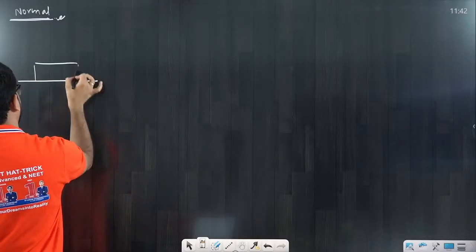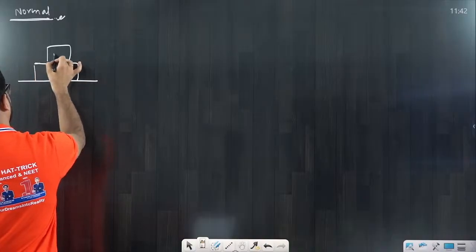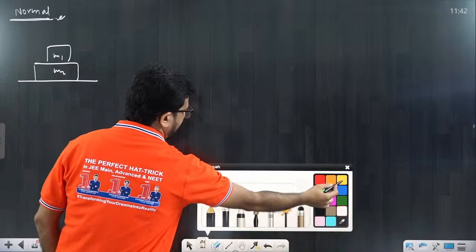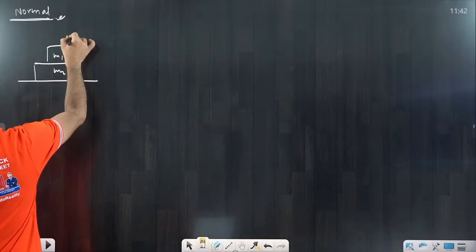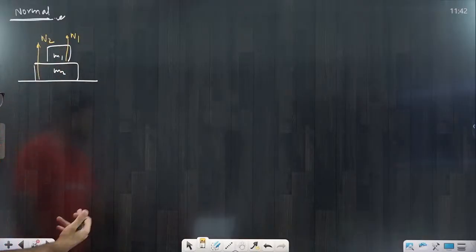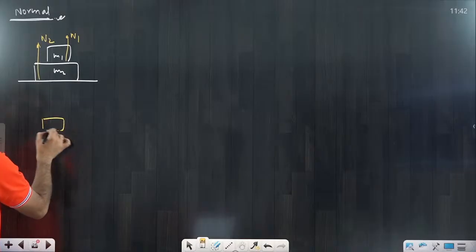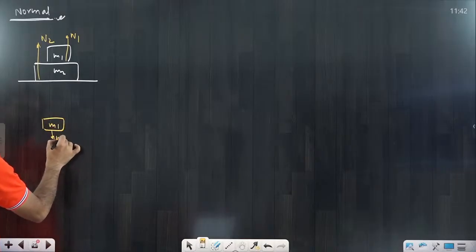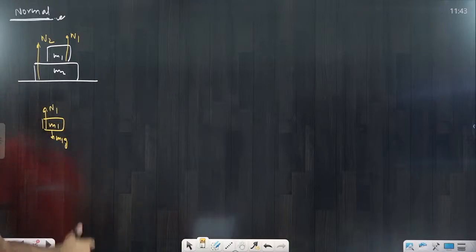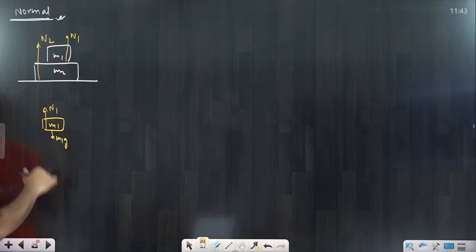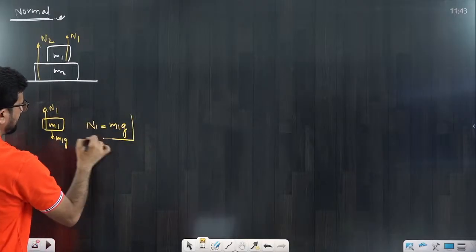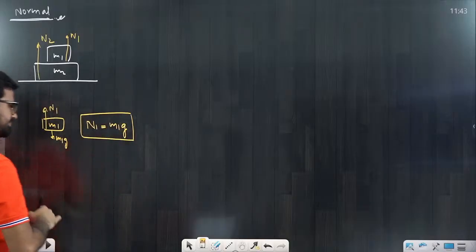Now, a basic question I am just telling you, and you will understand. Suppose there are two blocks. I am putting this block m1 and this one m2. We have to calculate the normal forces, n1 and n2. How to calculate? Very simple. For m1, the downward force is m1g and the upward force is n1. It is not going anywhere, so all forces should be balanced. That means n1 is equal to m1 into g. This is a very, very basic thing that you have to learn and understand.